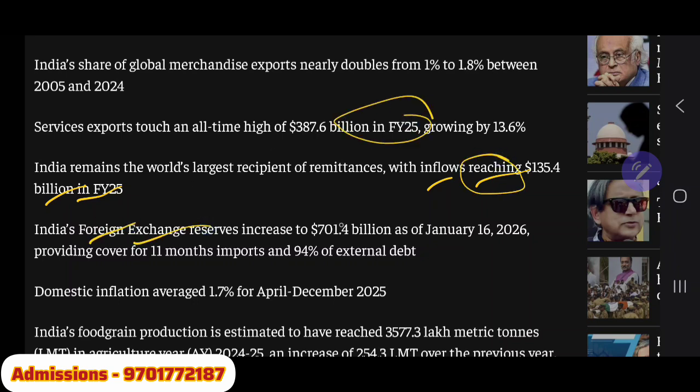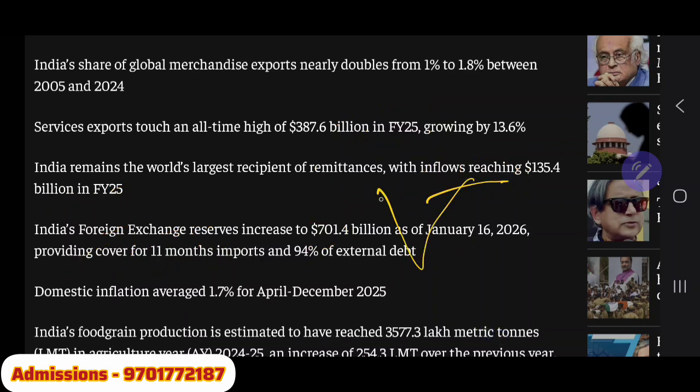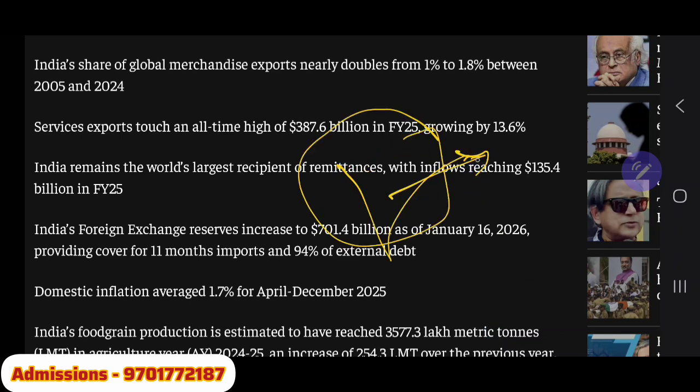India's foreign exchange reserves increased to $701 billion as of January 16, 2026, providing cover for 11 months of imports. Even if we are not exporting anything outside and not getting any dollars from outside, let us suppose we are almost like North Korea, a closed economy where we don't do exports and imports, and we are not doing any exports for some reasons, at that time also we have 11 months of dollars with us to purchase goods.